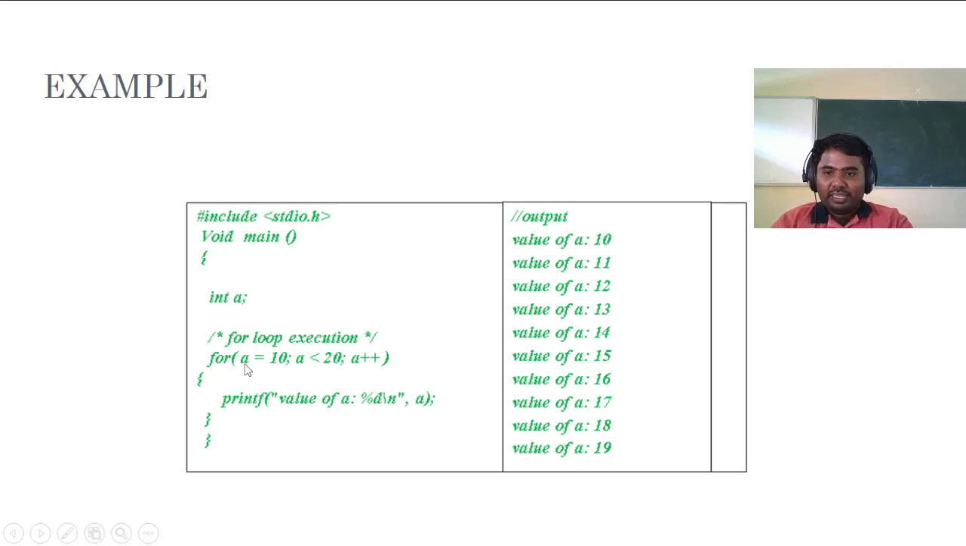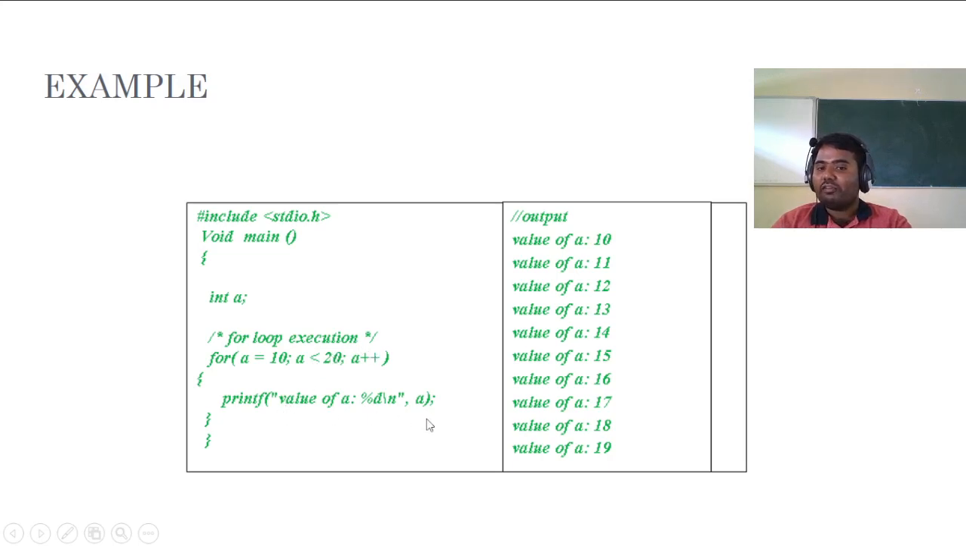This is a simple example. I'm initializing the a value with 10. a is equal to 10. I'm checking whether a is lesser than or equal to 20. a is 10, the initial value is 10. I'm checking whether a is lesser than or equal to 20. The condition is true. Once the condition is true, it won't go for the increment directly, it will go for